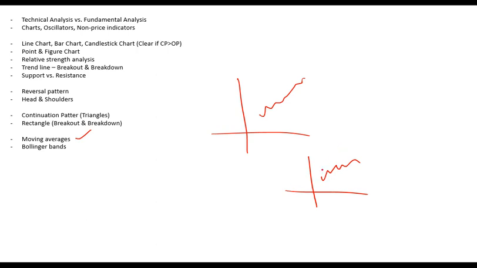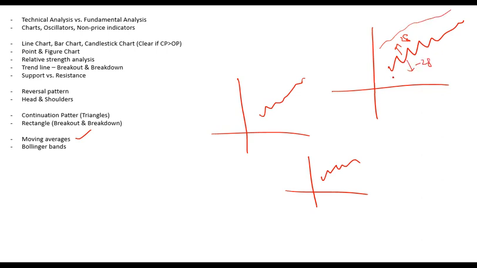Now if I have a moving average graph, this is my moving average curve or line. If I draw another line which is moving average plus a particular standard deviation, let's say 1 or 2 standard deviations, and I plot another line which is moving average minus some standard deviation, now I have formed a band. So this is the moving average, this is an upper band and this is a lower band. These bands are known as Bollinger Bands.